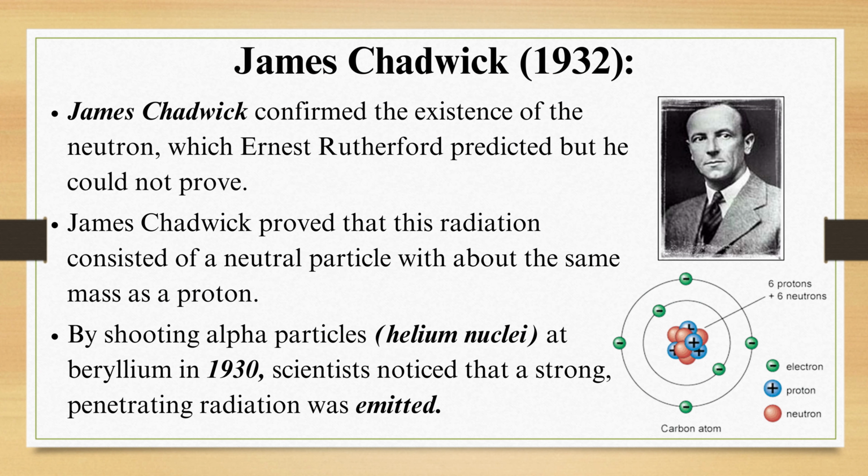James Chadwick, 1932. James Chadwick confirmed the existence of the neutron, which Ernest Rutherford predicted but could not prove. James Chadwick proved that this radiation consisted of a neutral particle with about the same mass as a proton. By shooting alpha particles, helium nuclei, at beryllium in 1930, scientists noticed that a strong penetrating radiation was emitted.